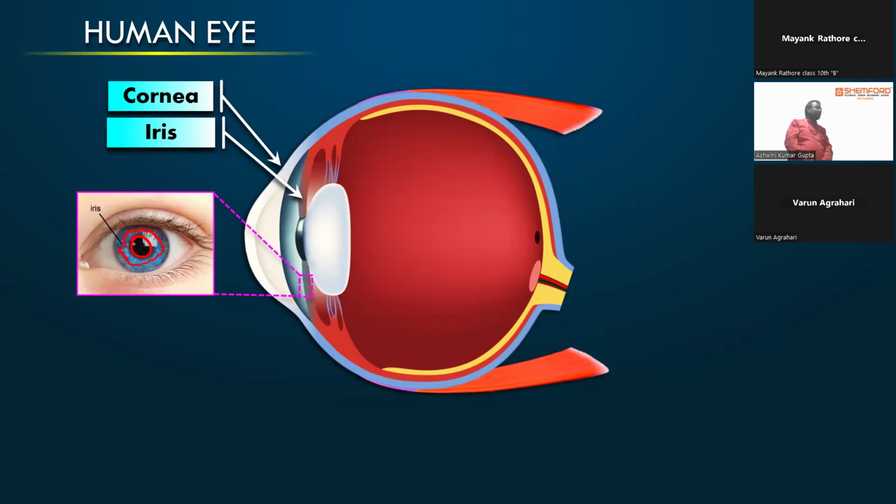But in the daytime, when the intensity is too high, like suppose this lamp is glowing on my face, whenever I'm looking towards this lamp, it causes the shrinking of my pupil, right? This shrinking and expansion of the pupil is not automatic. It is done with the help of the iris, because the pupil is kept within the iris.